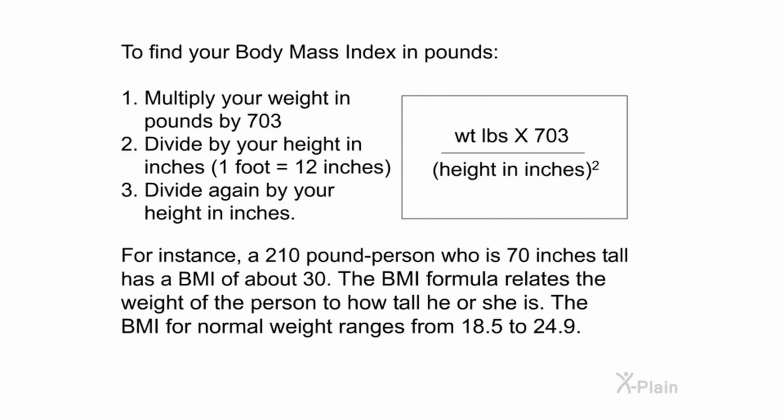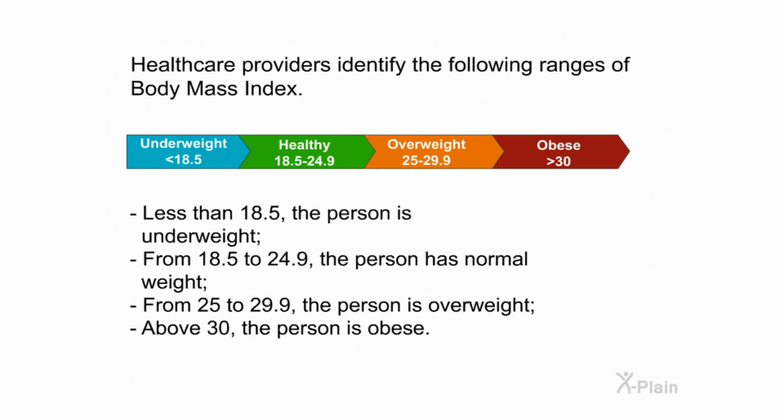The BMI formula relates the weight of the person to how tall he or she is. The BMI for a normal weight ranges from 18.5 to 24.9. Healthcare providers identify the following ranges of body mass index. Less than 18.5, the person is underweight. From 18.5 to 24.9, the person has normal weight. From 25 to 29.9, the person is overweight. Above 30, the person is obese.